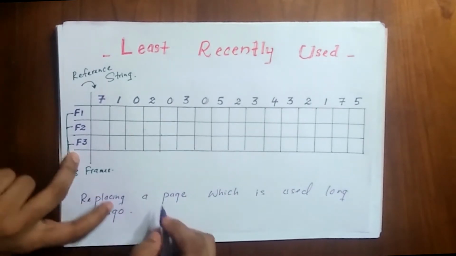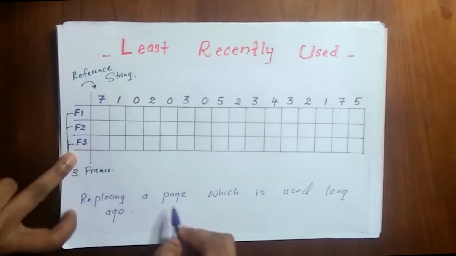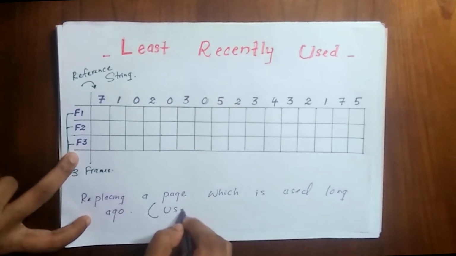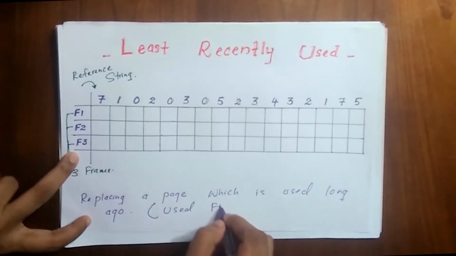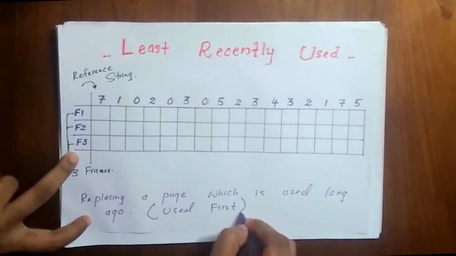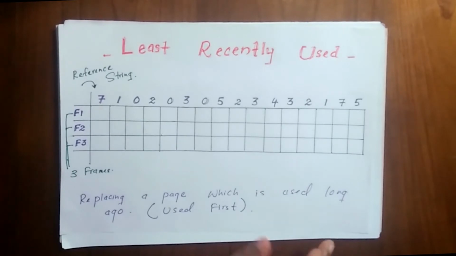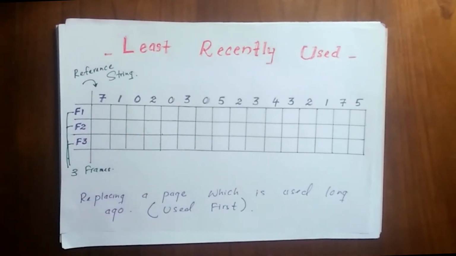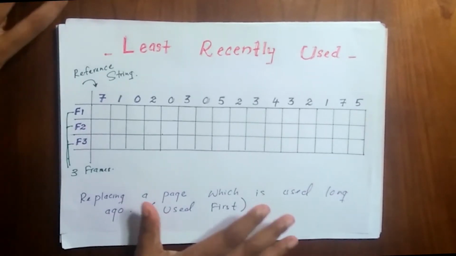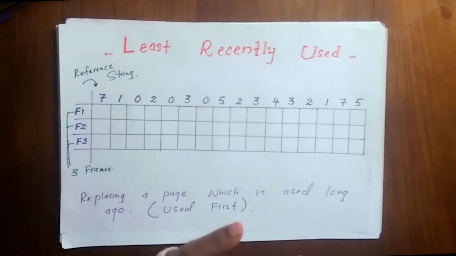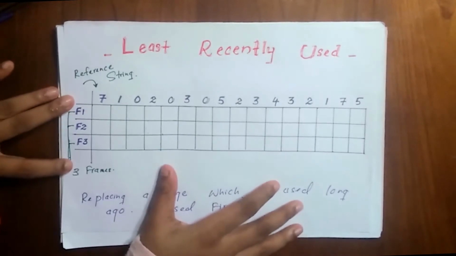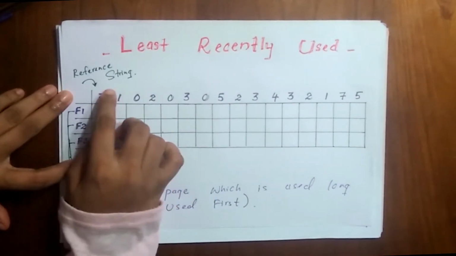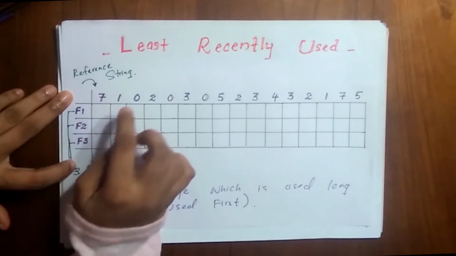That means we are replacing a page which is used first. You will understand it when I am doing the example. So for now, just keep this in mind. So let's start solving. You can see here the first number is 7.